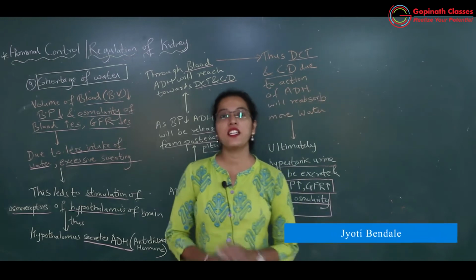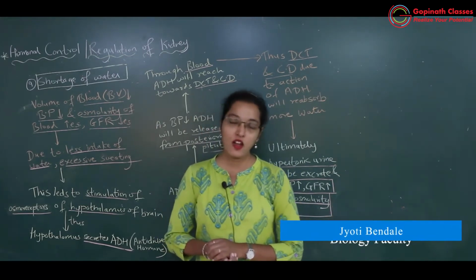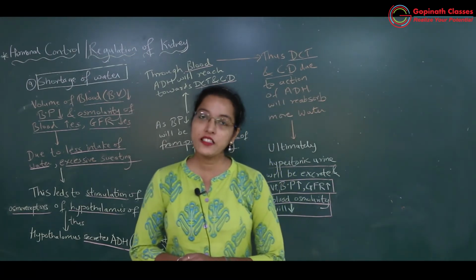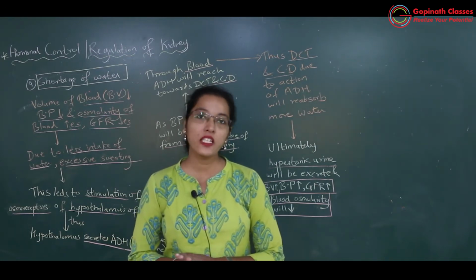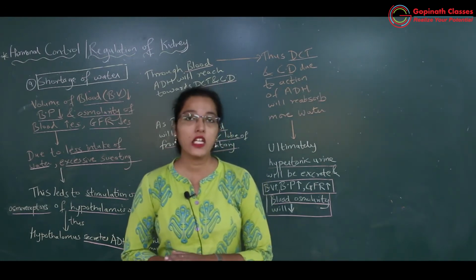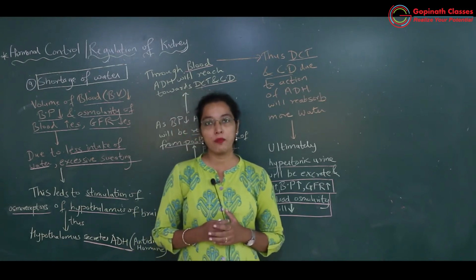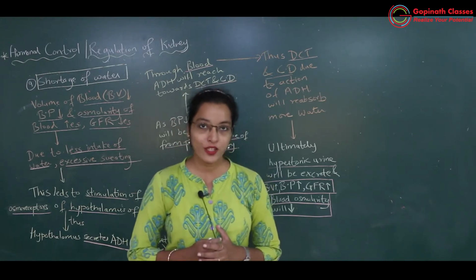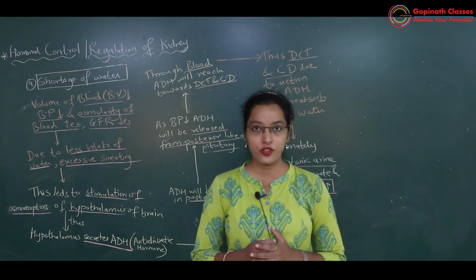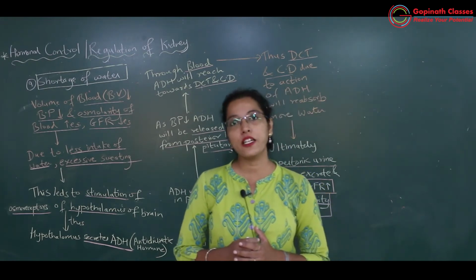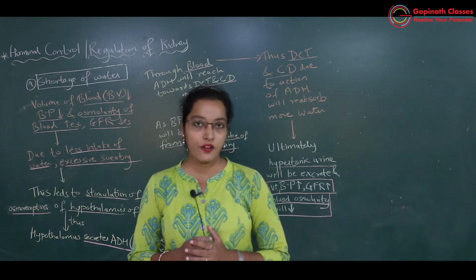Hello students, in the last session we have studied about regulation of kidney. In that we have completed auto-regulation, how renal auto-regulation takes place. In renal auto-regulation we have completed myogenic auto-regulation and tubuloglomerular auto-regulation. Then we have started with the neural regulation.